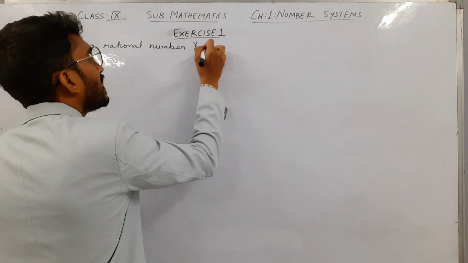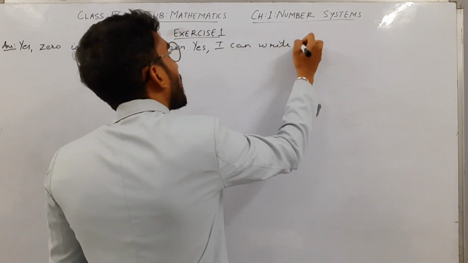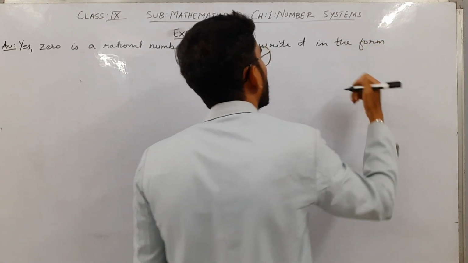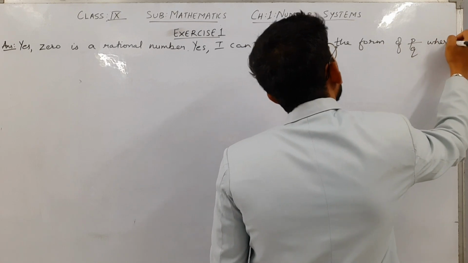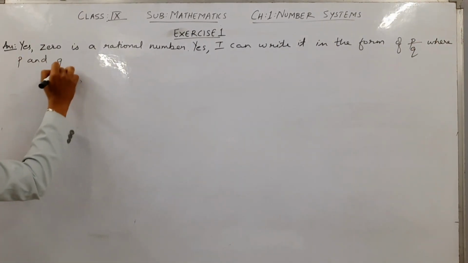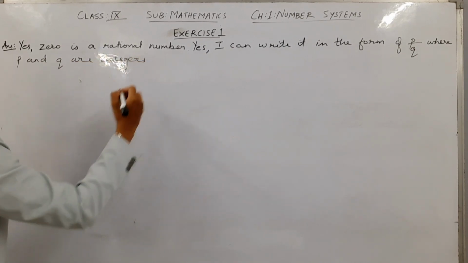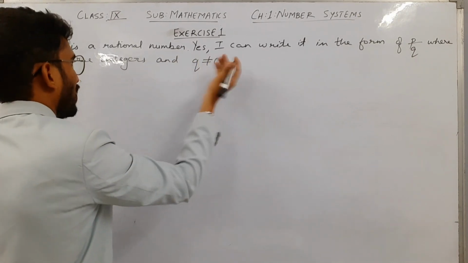Yes, I can write it in the form of P by Q, where P and Q are integers and Q will not be equal to 0, because it is a rational number.